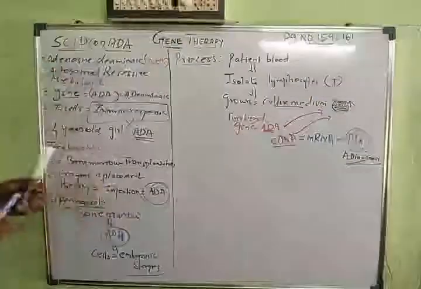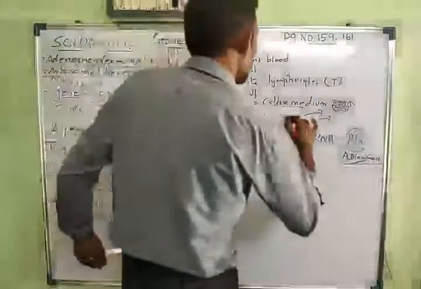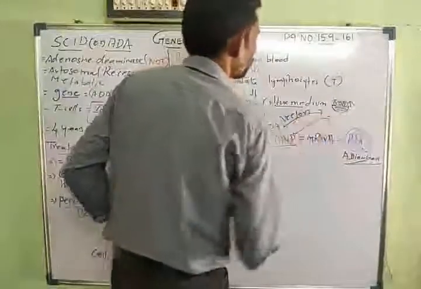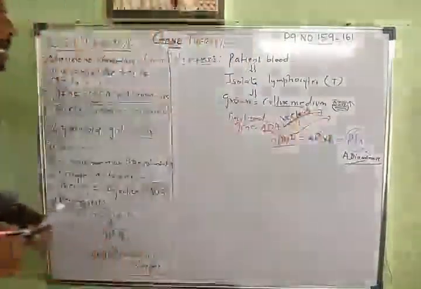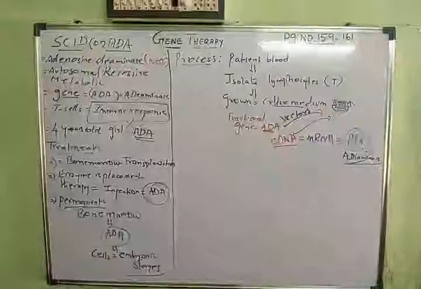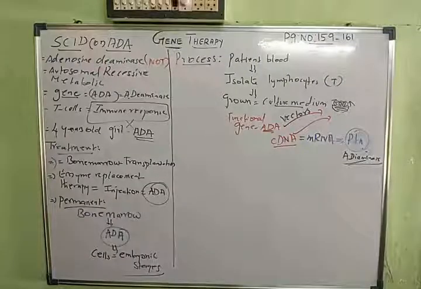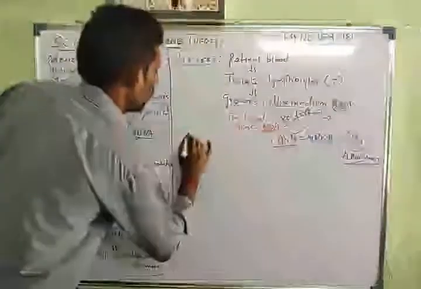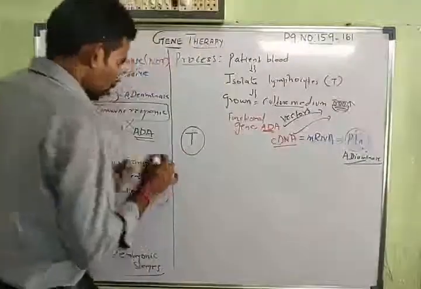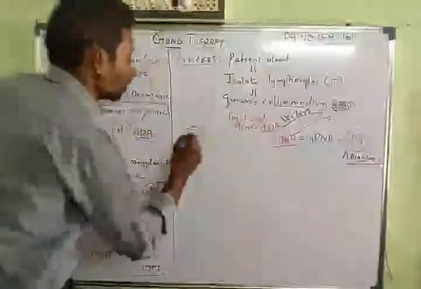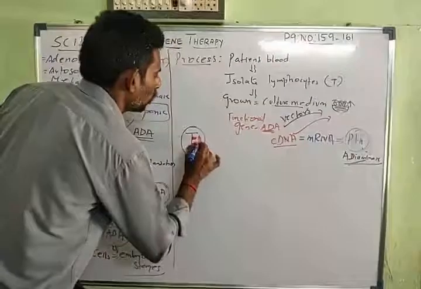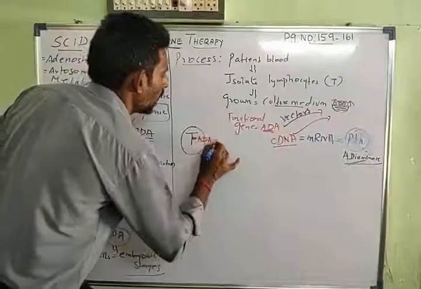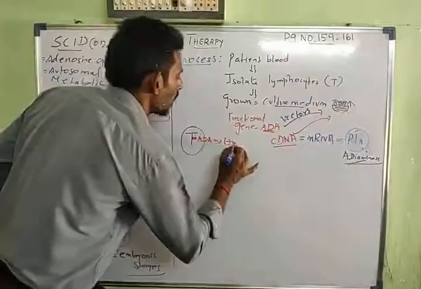Then all this introducing is done by using vectors. Here we are using a kind of retrovirus. So then this T cell, the lymphocyte, will have the gene that is responsible, that is the ADA gene. So this can produce an enzyme.